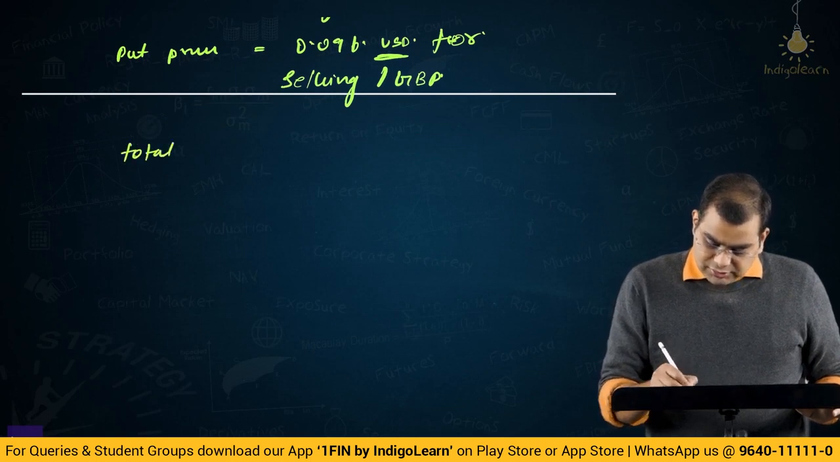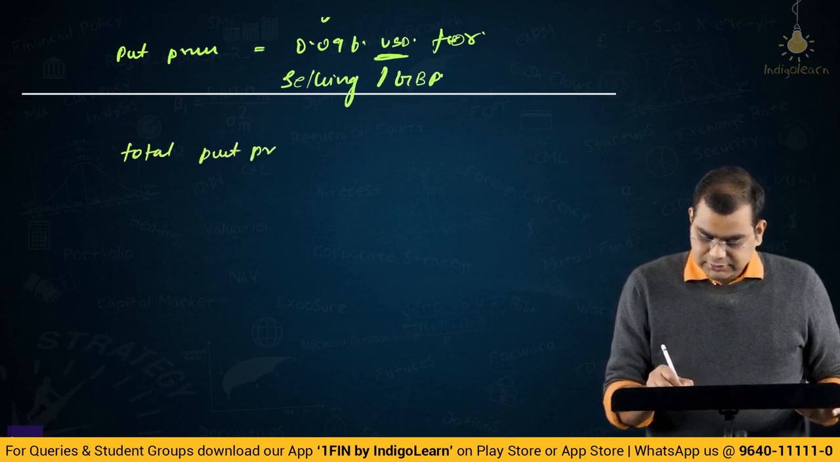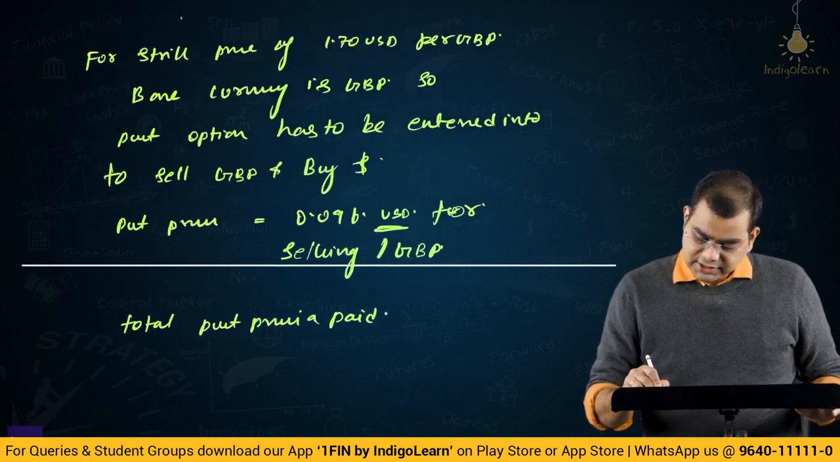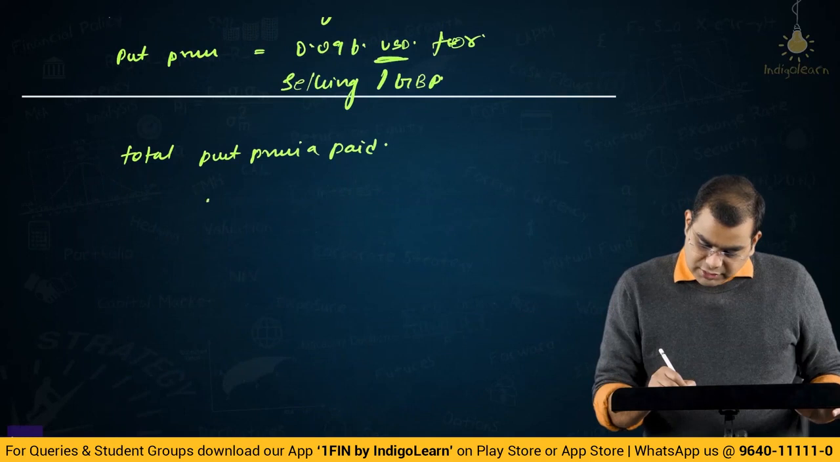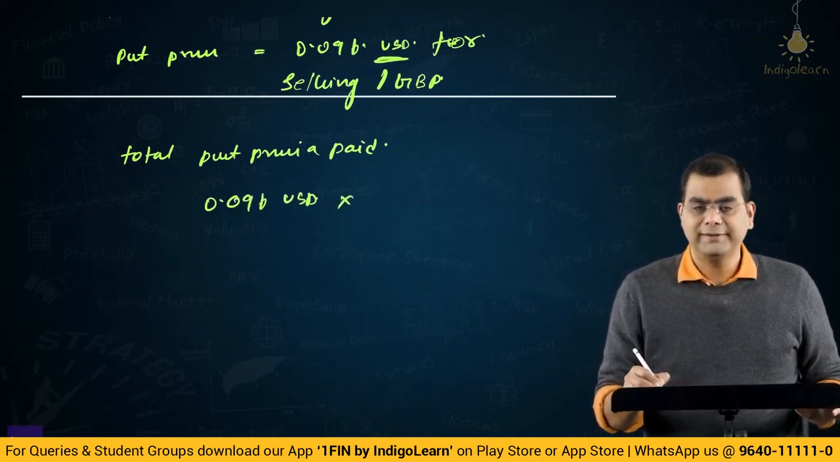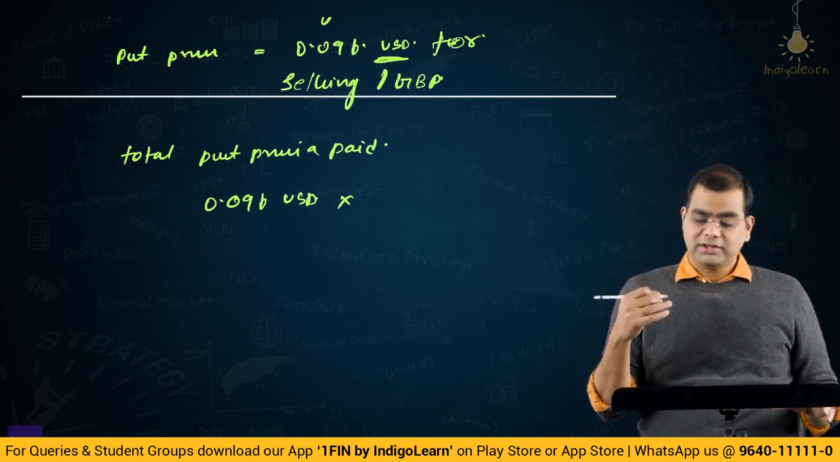So total put premium paid is how much? 0.096 USD multiplied by, for this is what?